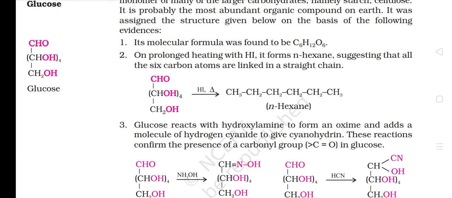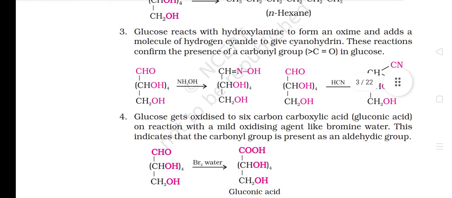On prolonged heating with HI, it forms n-hexane, suggesting that all the 6 carbon atoms are linked in a straight chain. 3. Glucose reacts with hydroxylamine to form an oxime and adds a molecule of hydrogen cyanide to give cyanohydrin. These reactions confirm the presence of a carbonyl group in glucose.